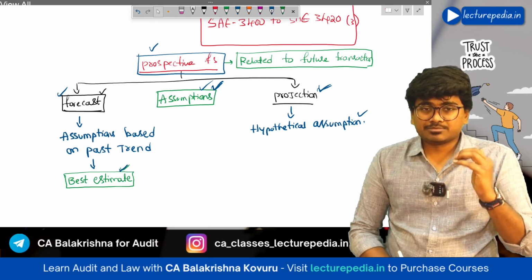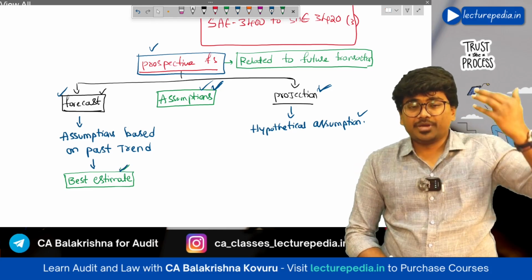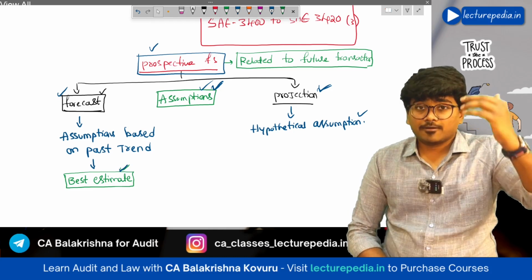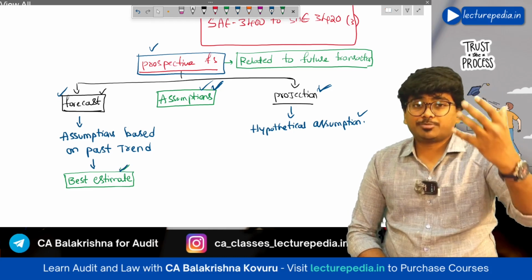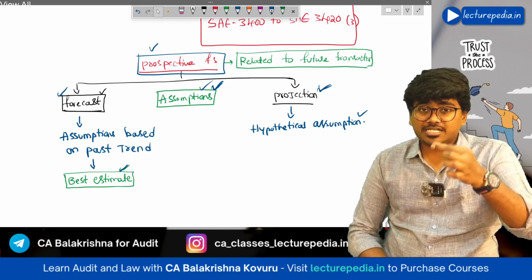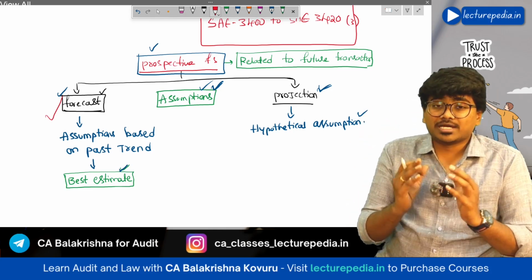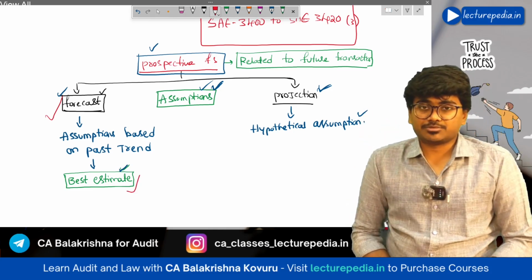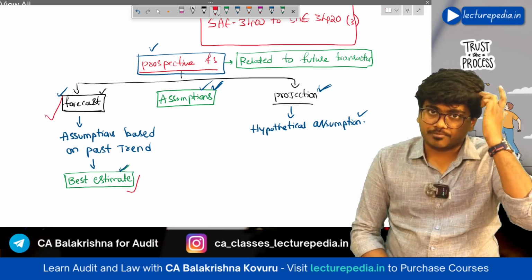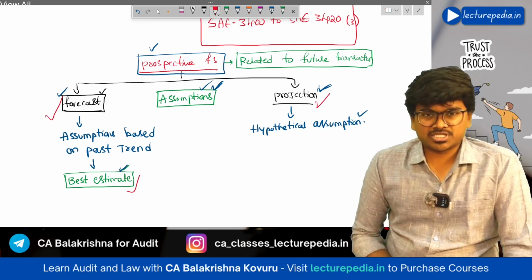If the assumptions are based on past data, past history, past trend, then that prospective financial information is known as a forecast. You can call them best estimate assumptions, whereas if you use hypothetical assumptions, then that prospective financial information is known as a projection.